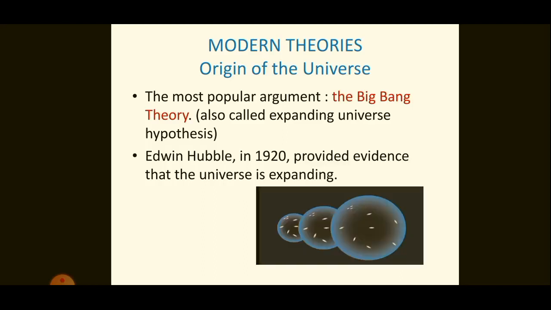Like this, the distance between the galaxies increased gradually. In this figure, the distance is lesser. Gradually, the distance between the galaxies is increasing, and it is further increasing. This expansion of the universe occurred because the distance between galaxies increased.